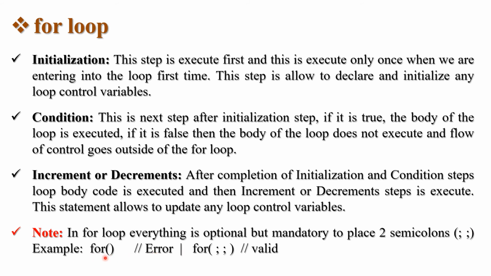Okay, this type of for loop is not executed in C. But if you write two semicolons, that means the first one is for initialization, the second for condition, and the last one is for increment or decrement. So it is valid for C programming.